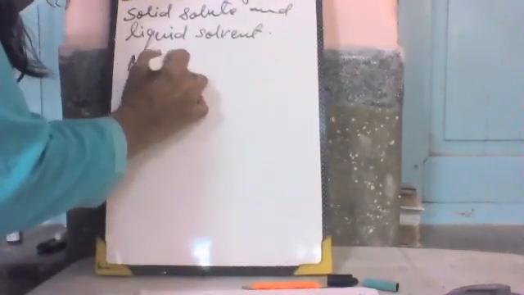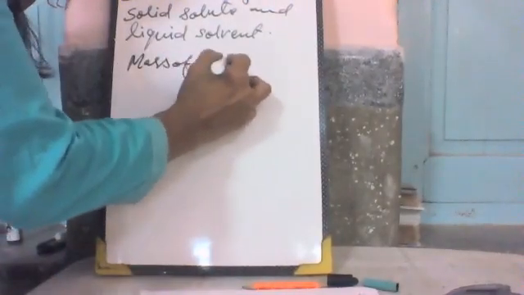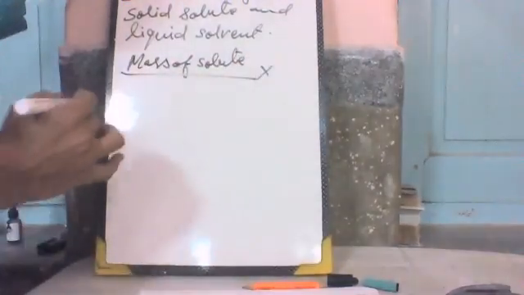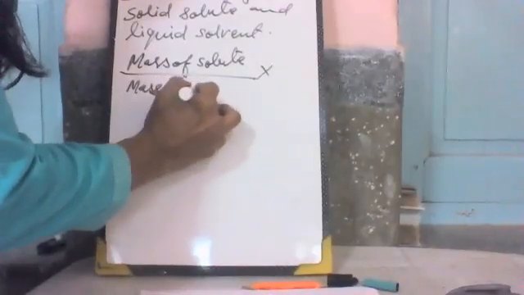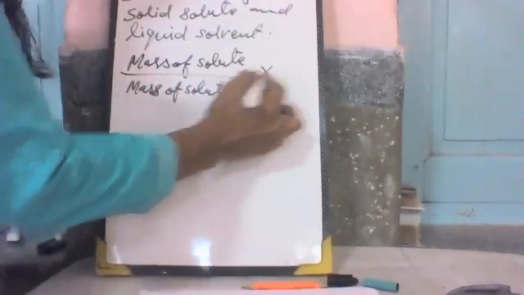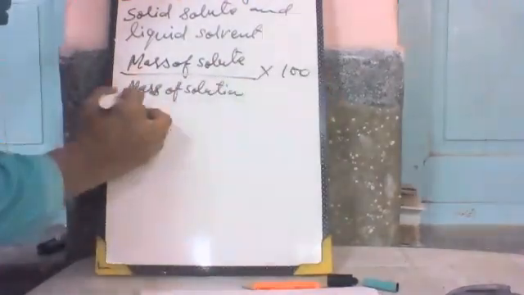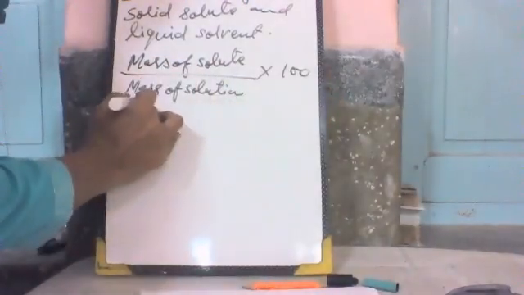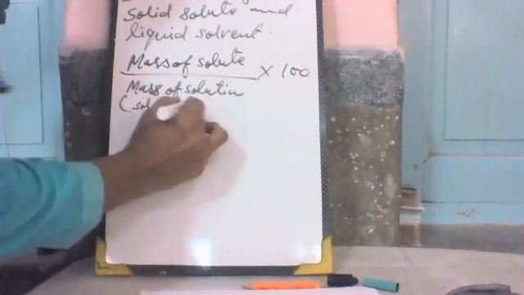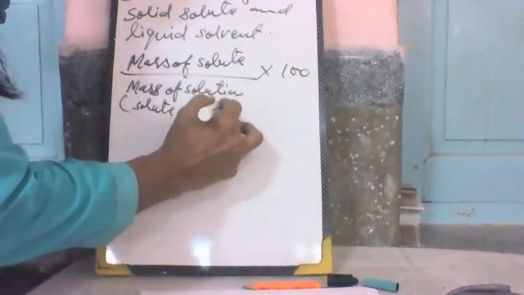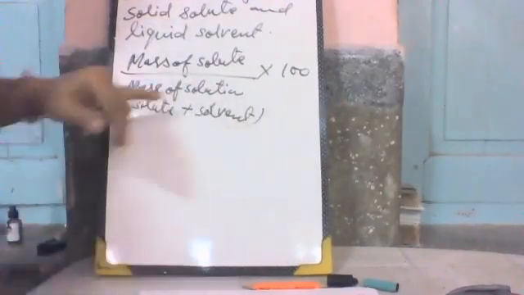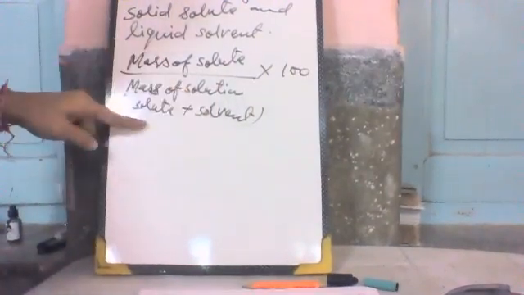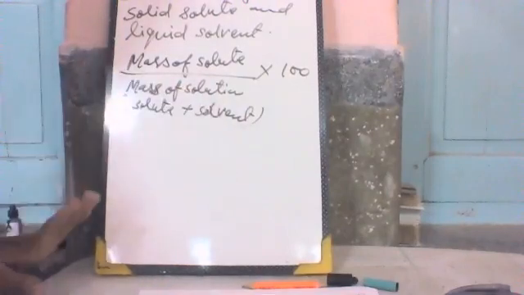Mass of solute upon mass of solution, multiply 100. In this, mass of solution means mass of solute plus mass of solvent.